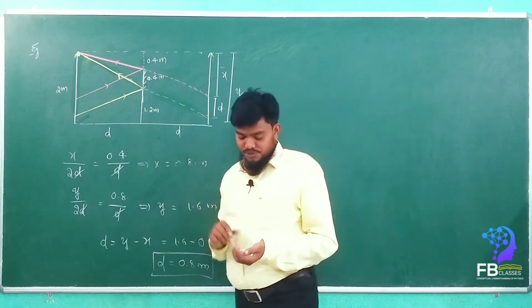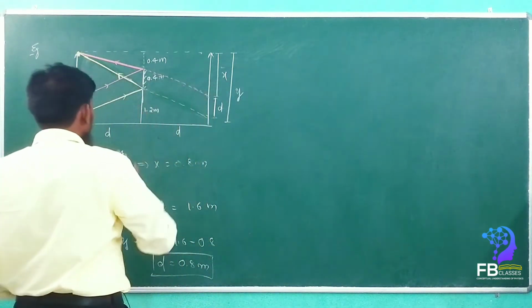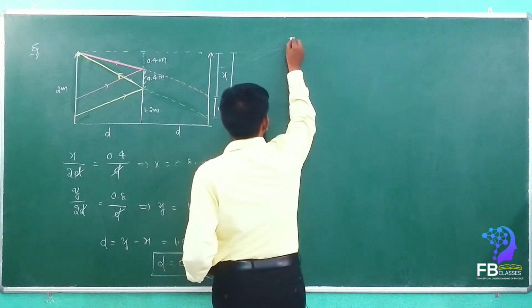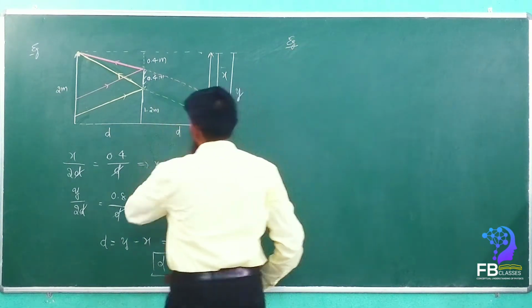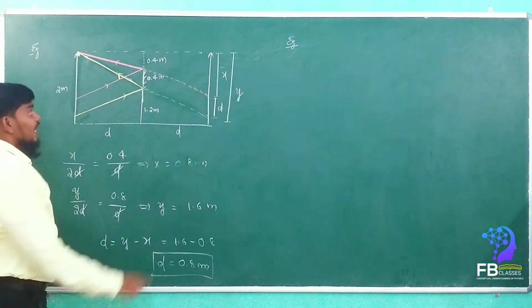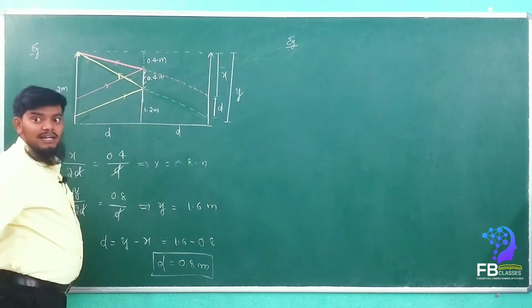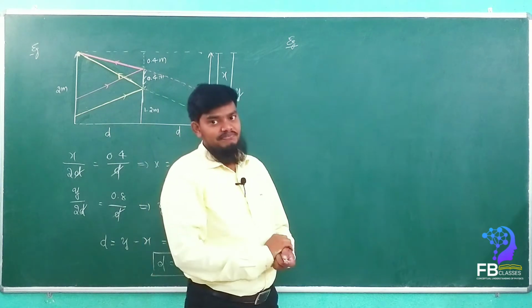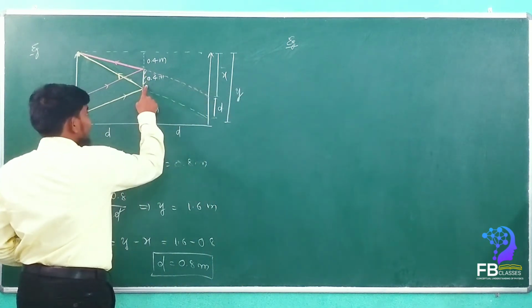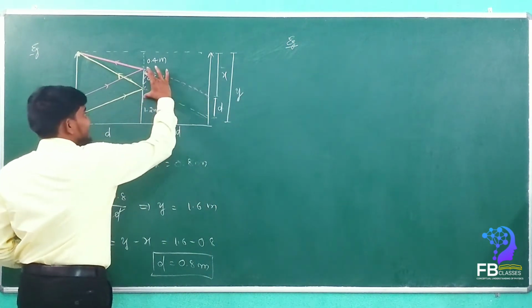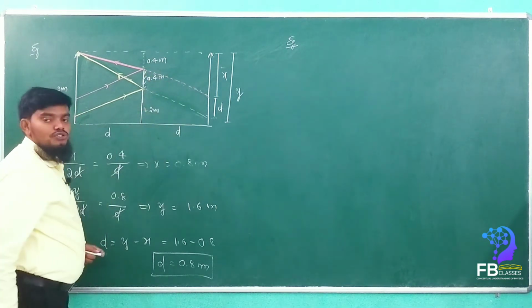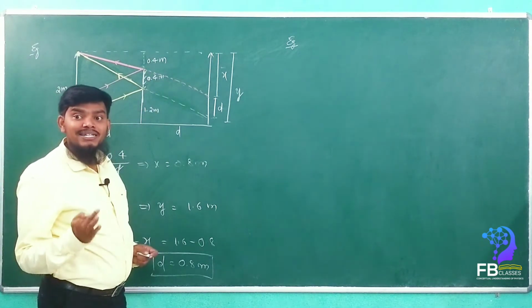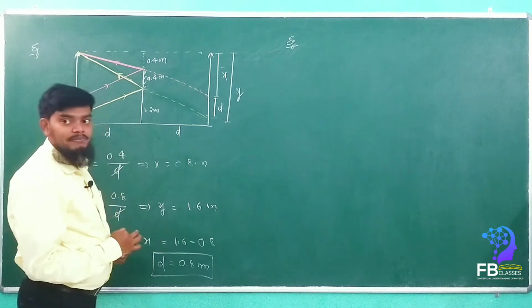Yes, sir. Very good. So see here another example for the same example. Consider, instead of the mirror being 0.4, if I take the mirror as 0.8 meter, that means if I extend the mirror, then what will happen?